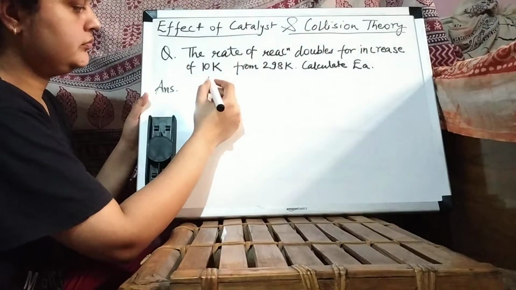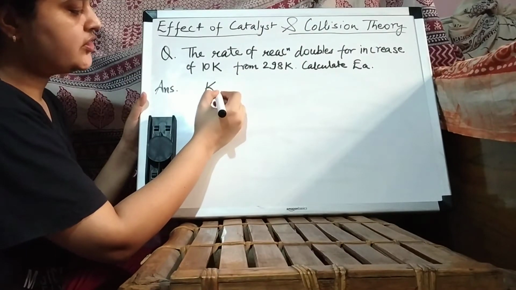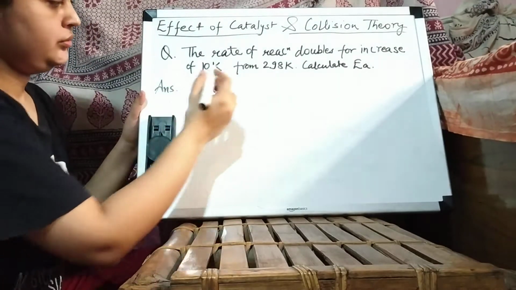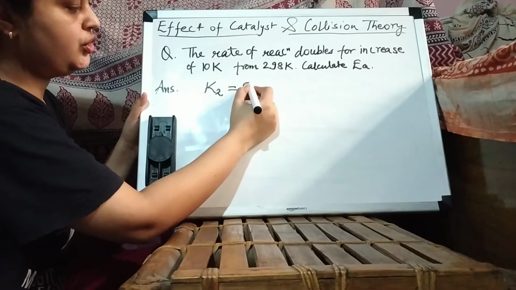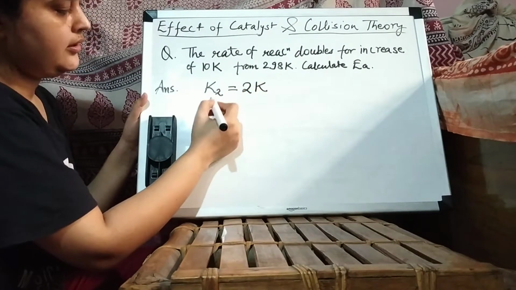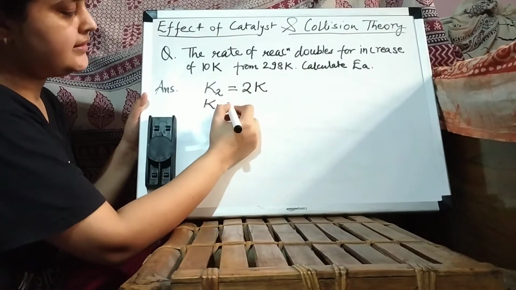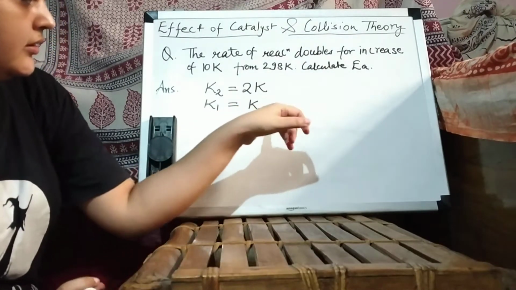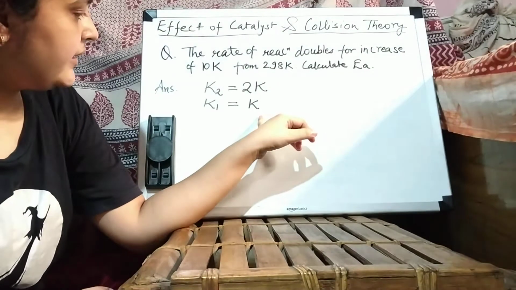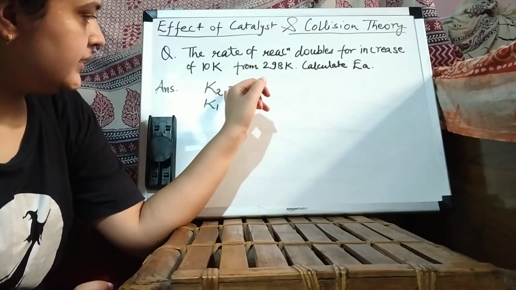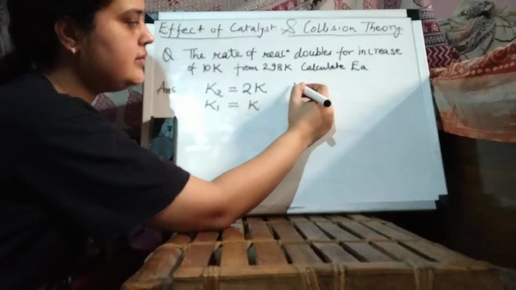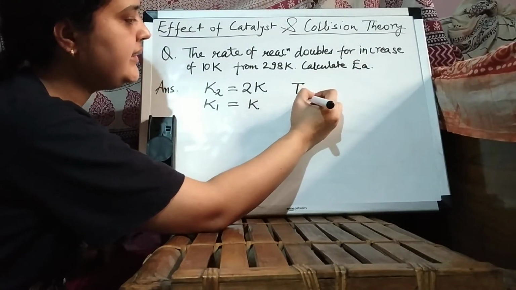So the rate of the reaction doubles, that is K2 will become twice of K1, and K1 we are taking as K, that is rate constant, and the rate of reaction doubles, that is it becomes 2K when the temperature is increased by 10 Kelvin.